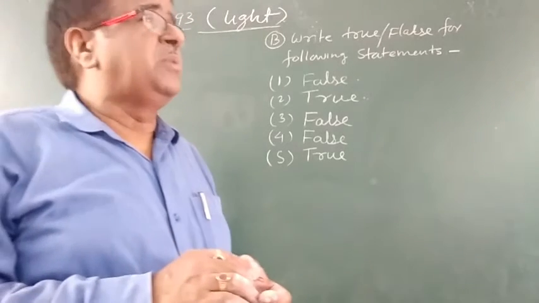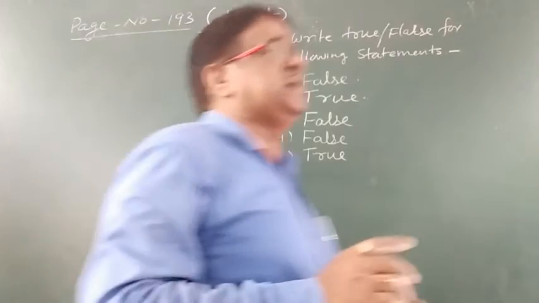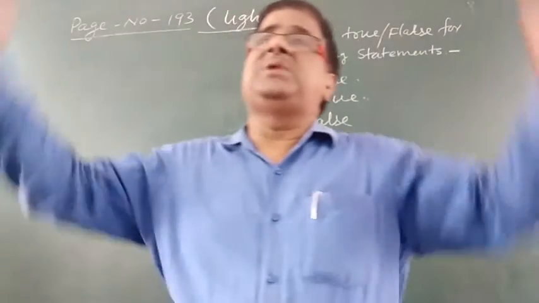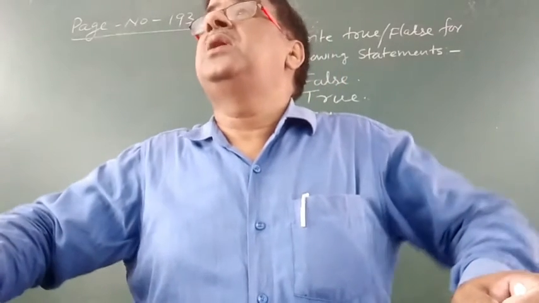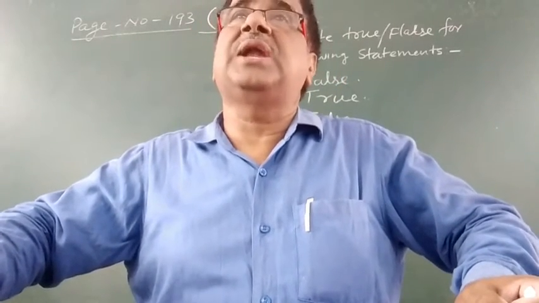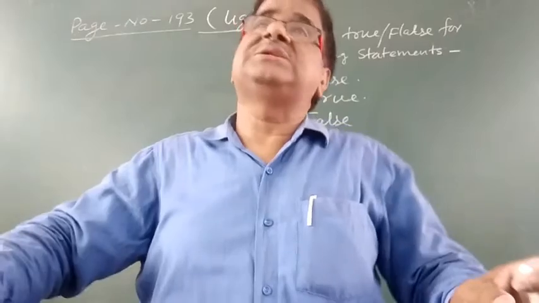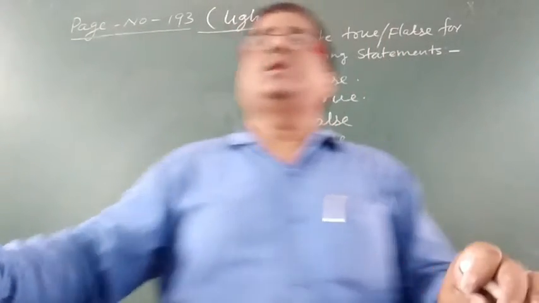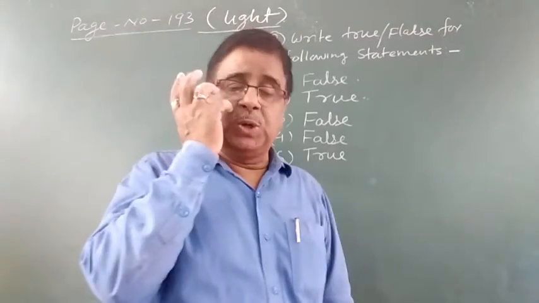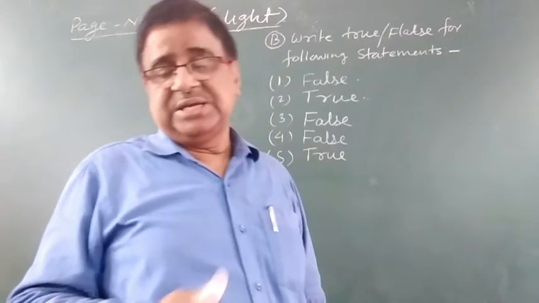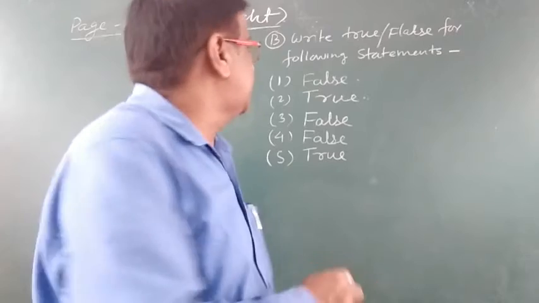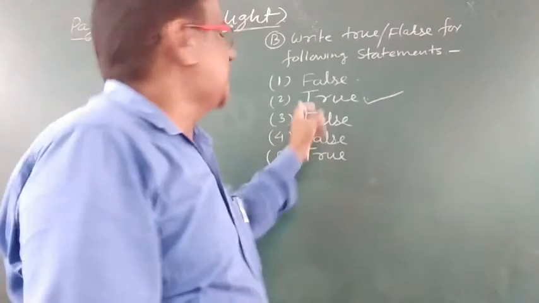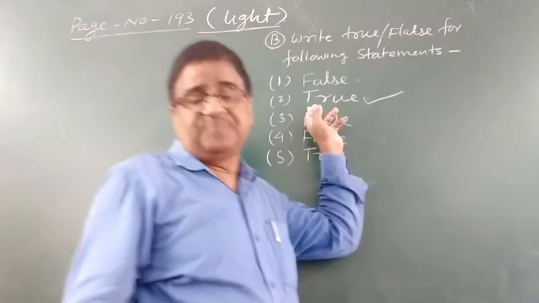So you might have seen in a beauty parlour that there are two plane mirrors arranged, one in front and the other behind, and you can see a number of images formed in that system. So multiple images are formed. So this statement is true. So you have to write true in the box.